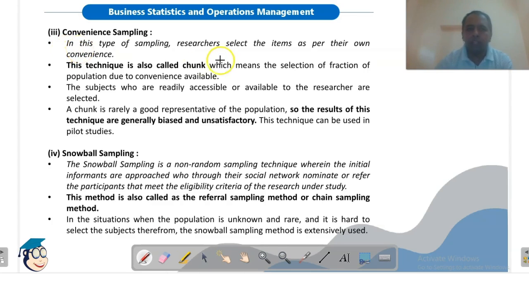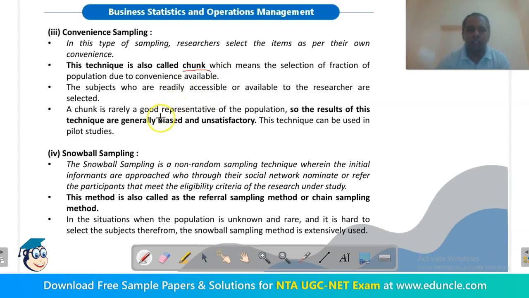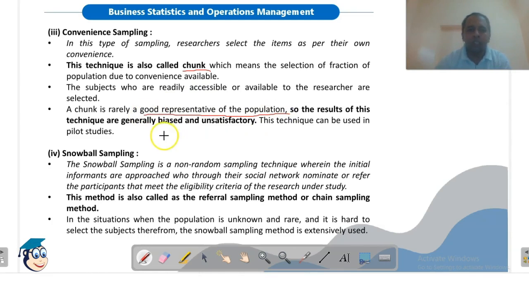इन दिस टाइप ऑफ सैम्पलिंग रिसर्चर सेलेक्ट द आइटम एज पर देयर ओन कन्वीनियंस. This technique is also called chunk, which means selection of fraction of population due to convenience available. The subjects who are readily accessible, तो हम कौन से items को select कर रहे हैं जो कि readily accessible हैं और available to the researcher are selected. A chunk is rarely a good representative of the population. So the results of this technique are generally biased and unsatisfactory, जैसा कि मैंने आपको बताया.